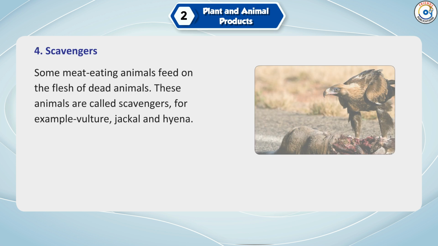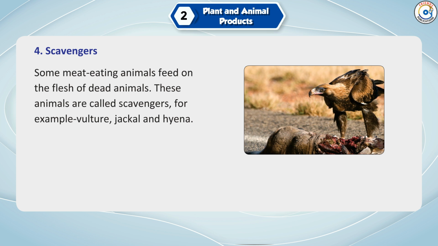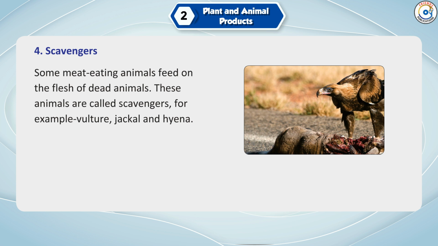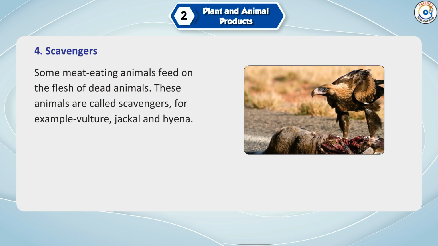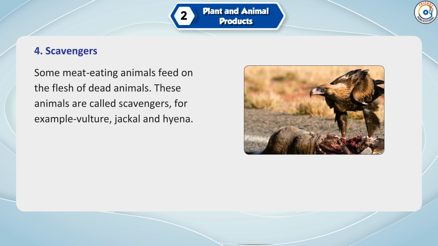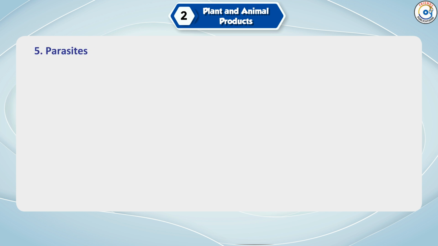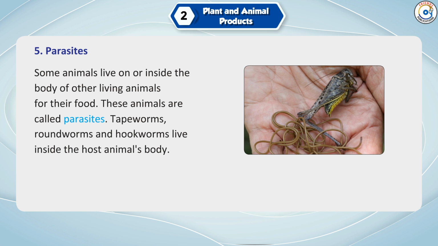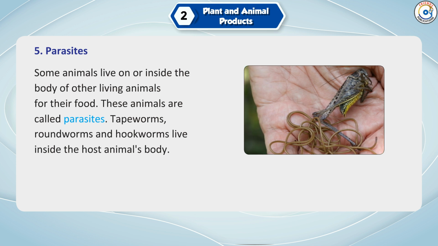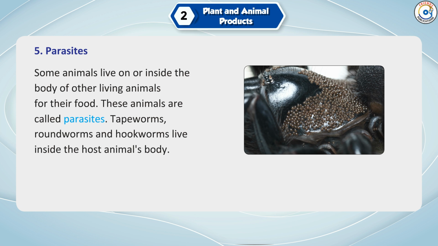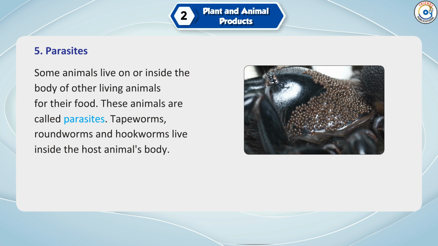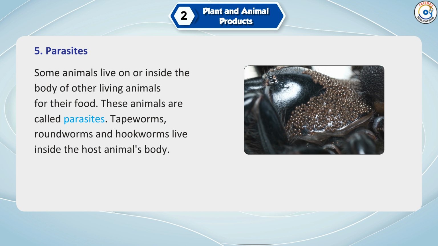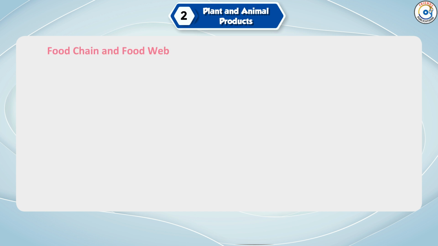4. Scavengers. Some meat-eating animals feed on the flesh of dead animals. These animals are called scavengers. For example, vulture, jackal, and hyena. 5. Parasites. Some animals live on or inside the body of other living animals for their food. These animals are called parasites. Tapeworms, roundworms, and hookworms live inside the host animal's body.